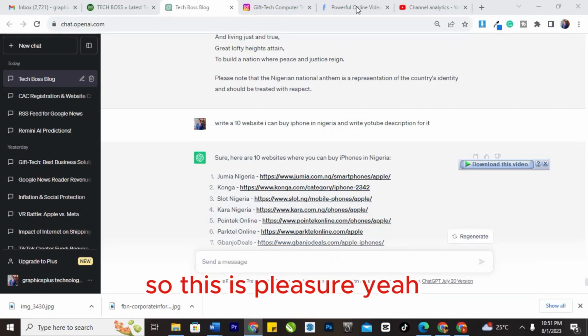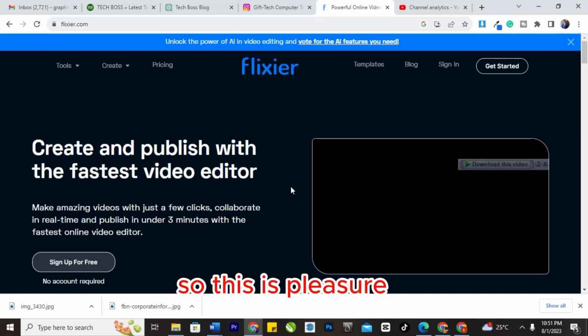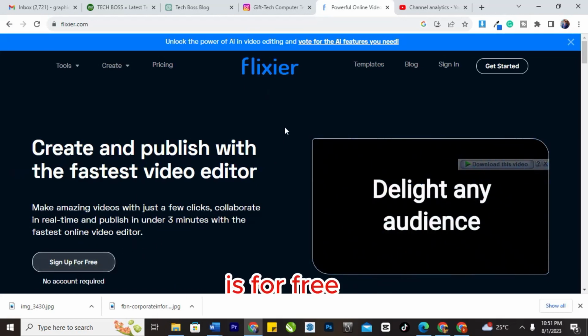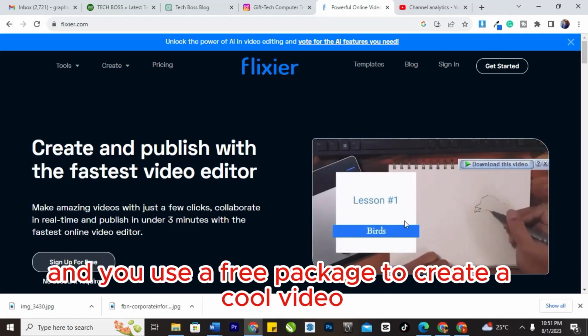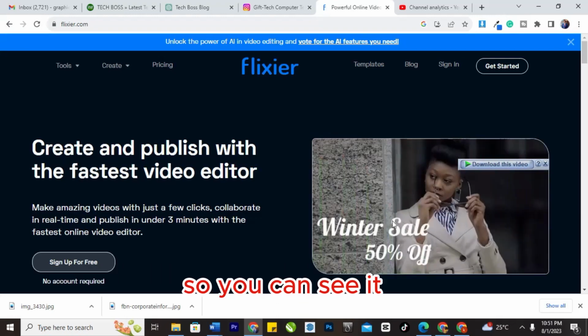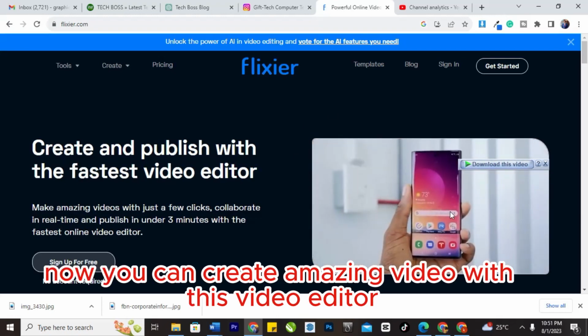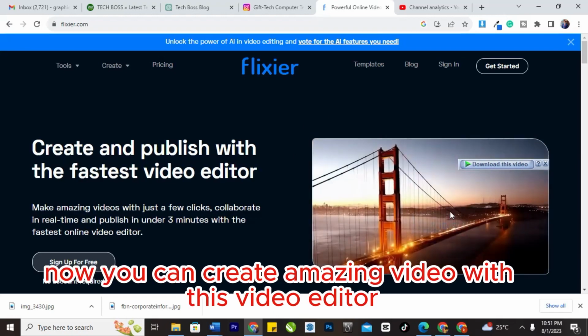So this is Flexia here. You just need to sign in. It is free, and you use your free package to create a cool video. So you can see it now. You can create amazing video with this video editor.